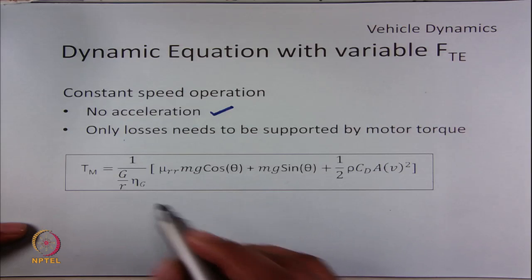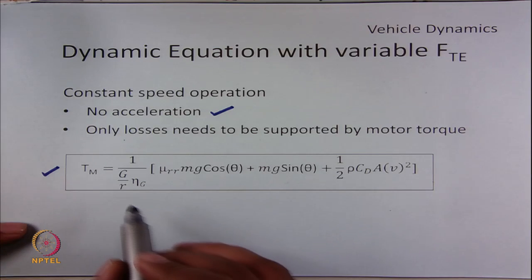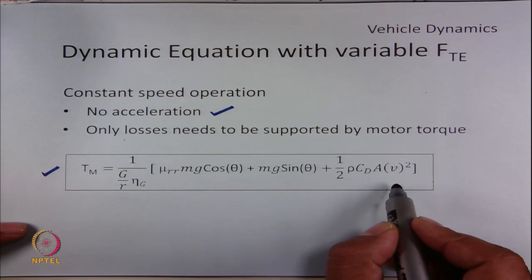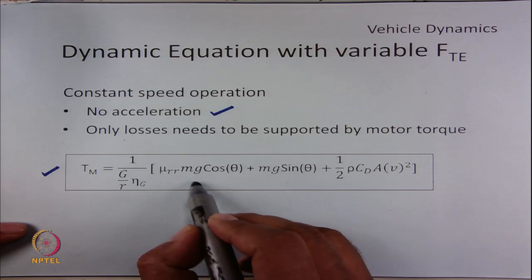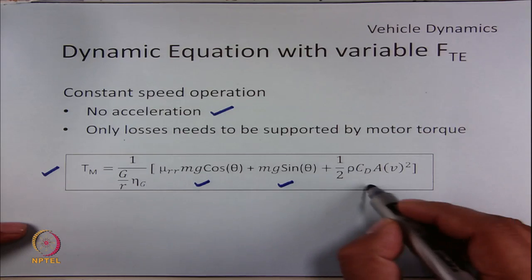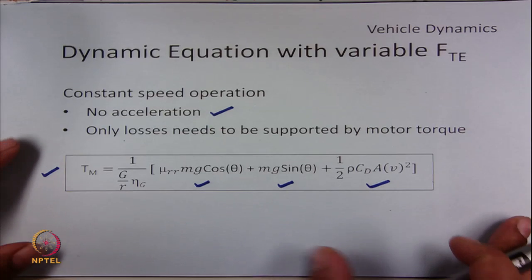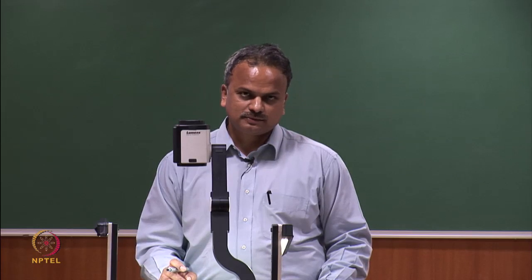So, now the value of torque is proportional to the addition of all the opposing forces: rolling resistance force, gradient force and aerodynamic force. So, we have seen the expression of force for all these three modes of operation.